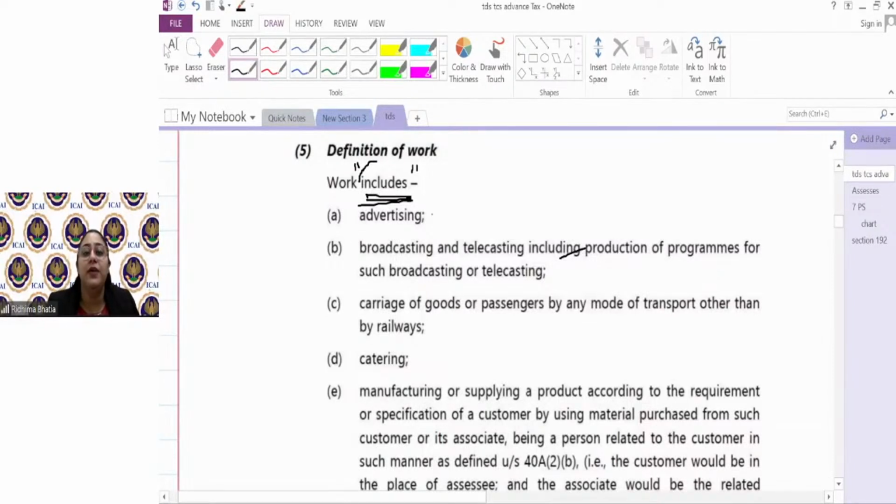These are work includes advertising. If I'm making someone a payment for advertising, that would be a work contract. Ma'am, for example, I want an ad in a newspaper. I'm making payment to ad agency.